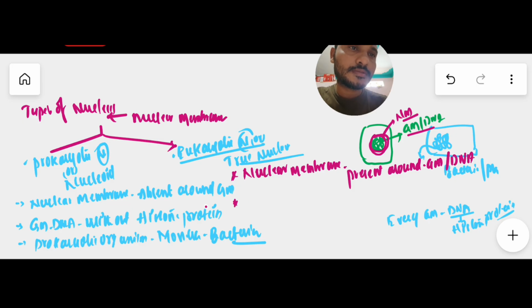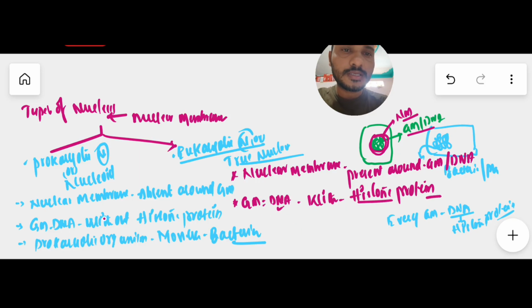And one more difference here: every genetic material, that is DNA, comes with histone protein. Very important: the genetic material is made up of DNA and histone protein. But here, without histone protein. Remember, in prokaryotes it is without histone protein, but here with histone protein. Here nuclear membrane is absent, and here nuclear membrane is present. So that is the major difference between prokaryotic nucleus and eukaryotic nucleus, or prokaryotic organisms and eukaryotic organisms.